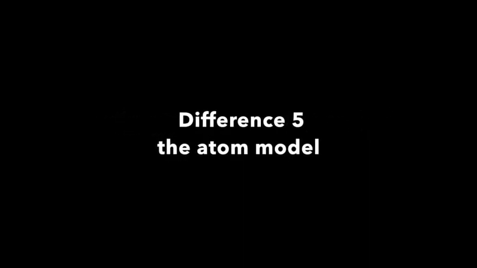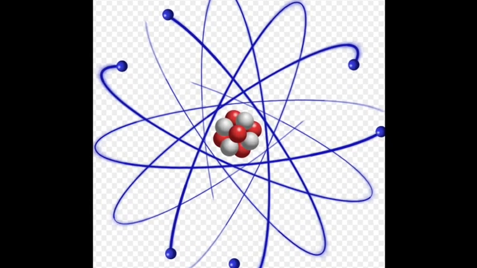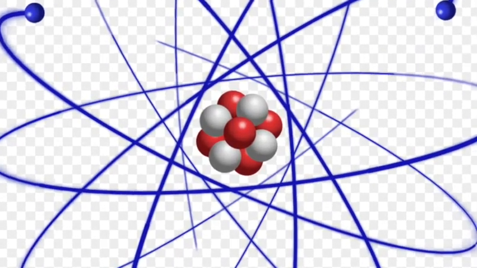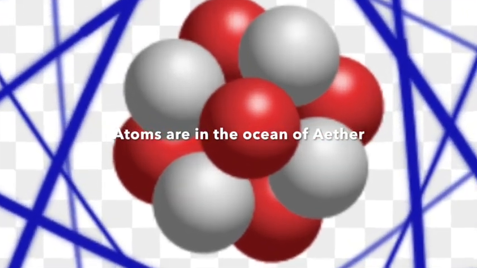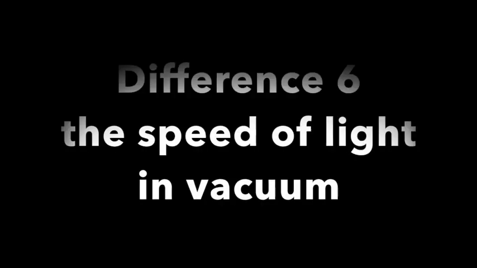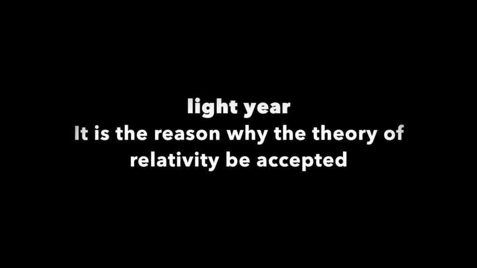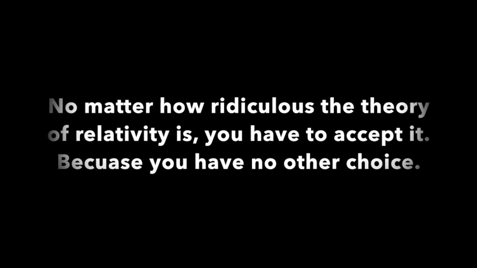5. The atom model. The electron is a type of energy sent out by the atom instead of a component of it. There is only one type of particle in the atom, which is the proton. The neutron is identical to the proton in the atomic nucleus. 6. The speed of light in vacuum. The speed of light in vacuum is not a constant. Constant physicists need light years to measure distance in the universe, so they choose the assumption.